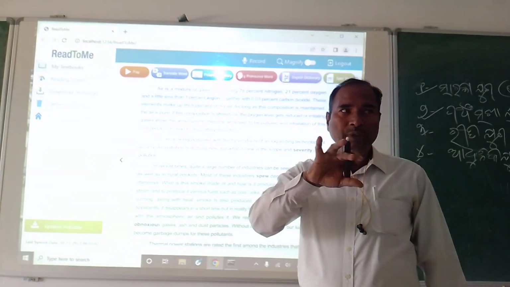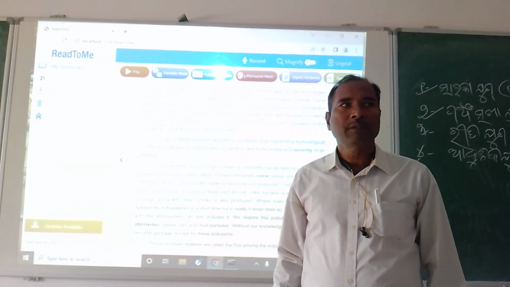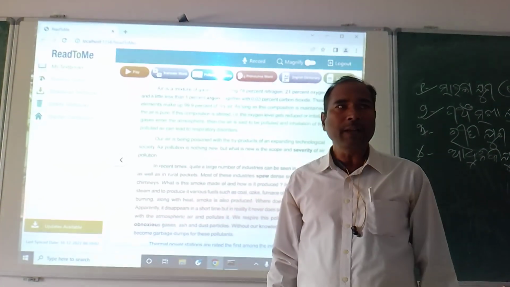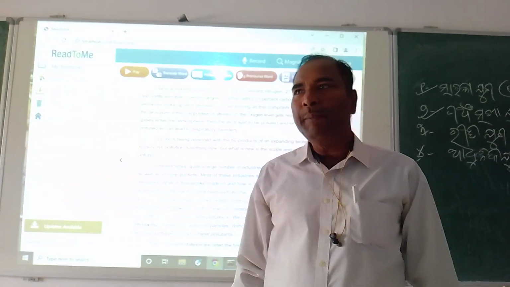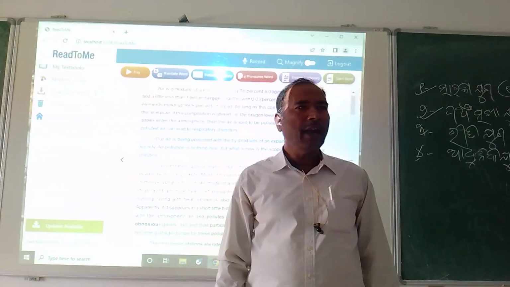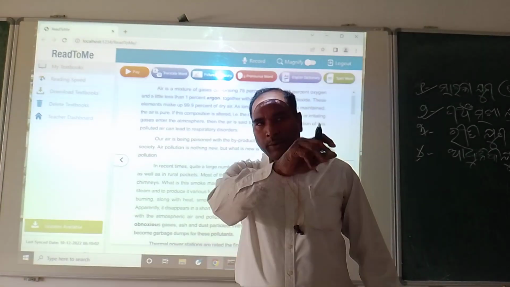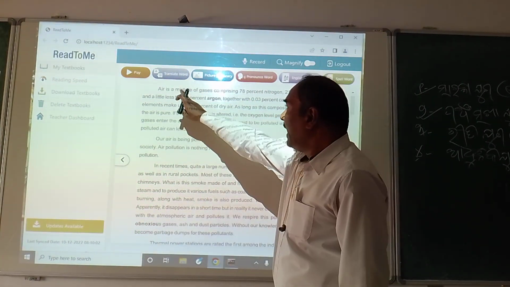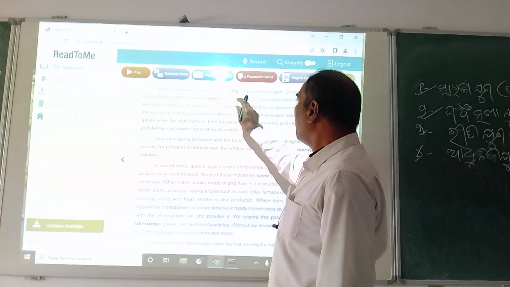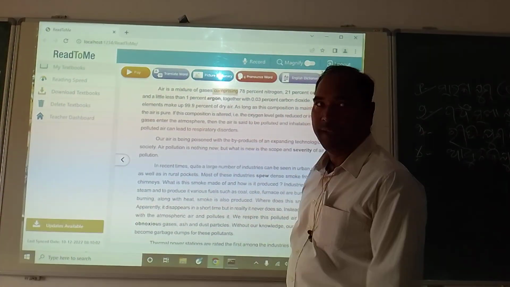I have shown you the pictures of different sources responsible for pollution by means of air and by means of liquid, smelters, etc. Now return to your chapter. Air is a mixture of gases comprising 78% nitrogen.